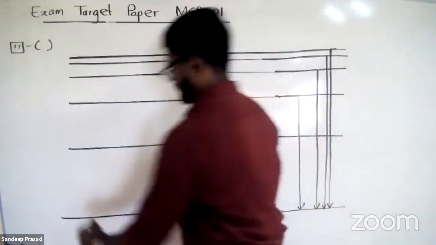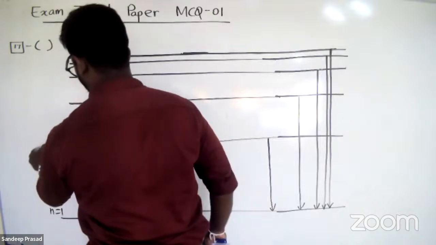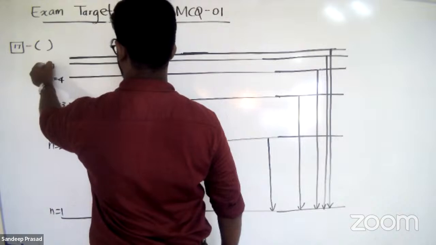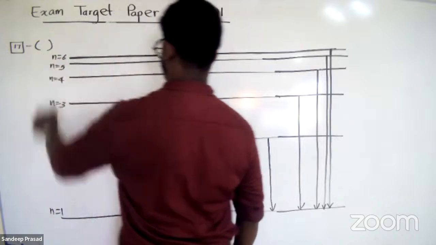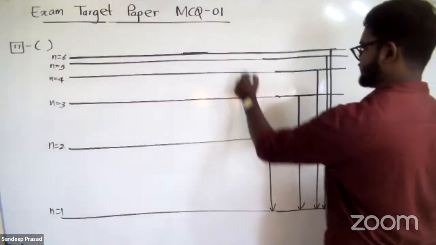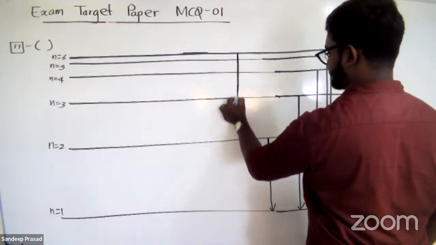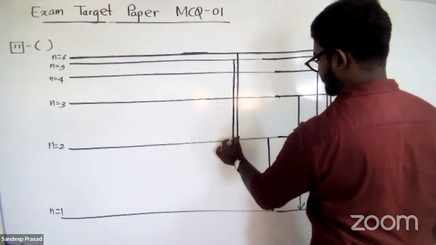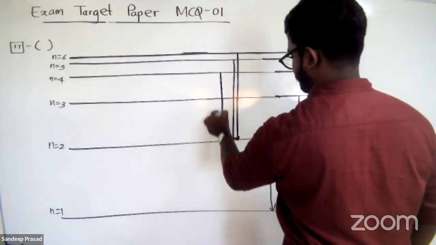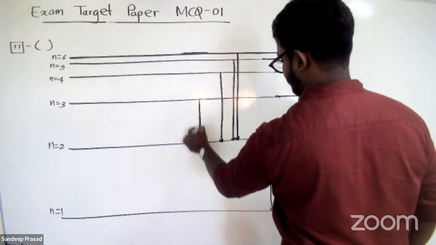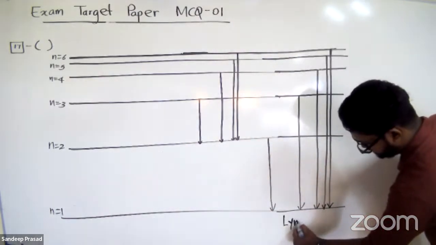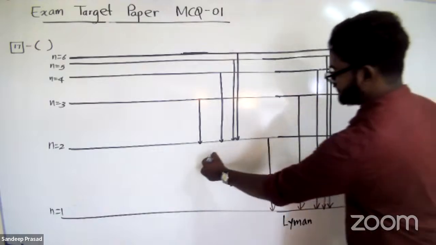So this is the first principal energy level, n equal 1, n equal 2, n equal 3, n equal 4, n equal 5, and n equal 6. And all the electron transitions which are falling to the second principal energy level belong to the Balmer series. So this is Lyman and this is Balmer.